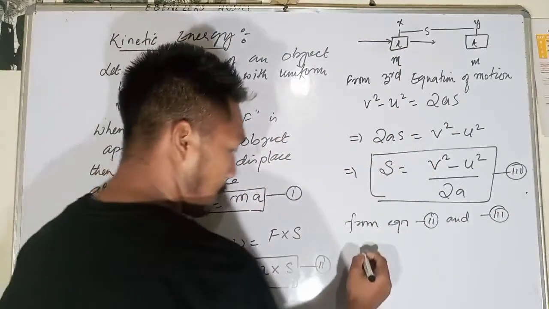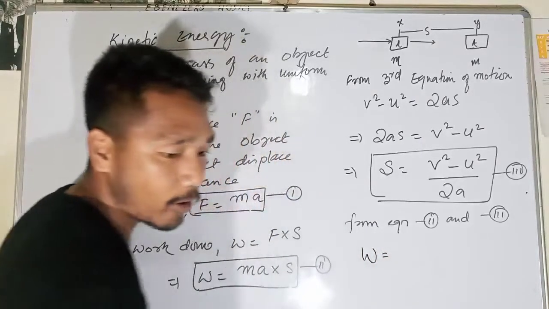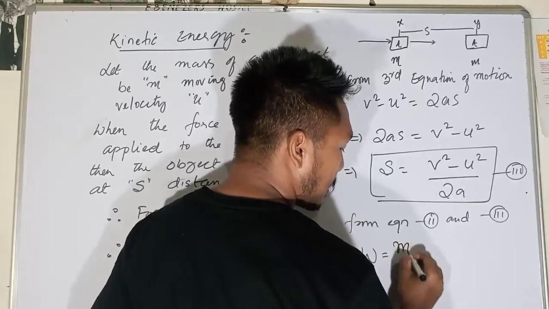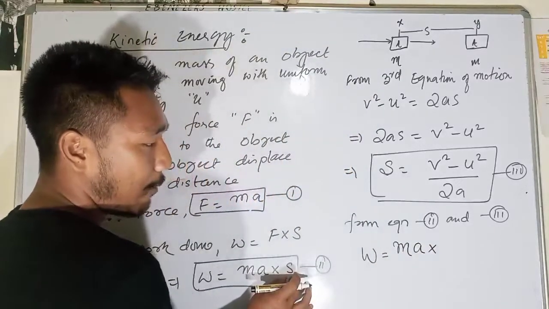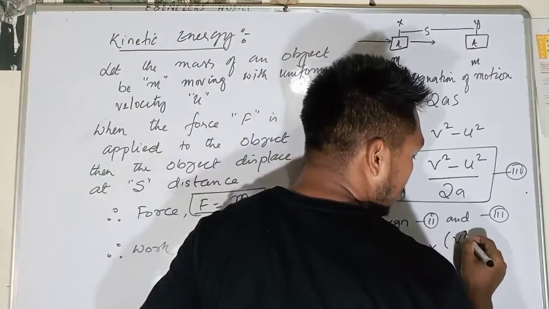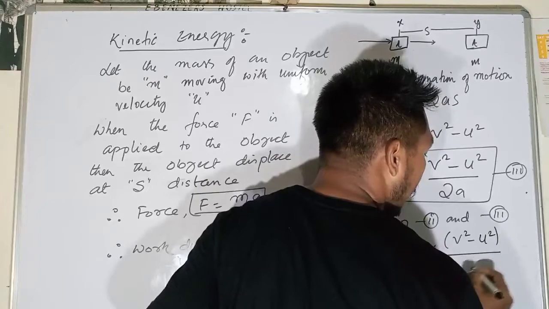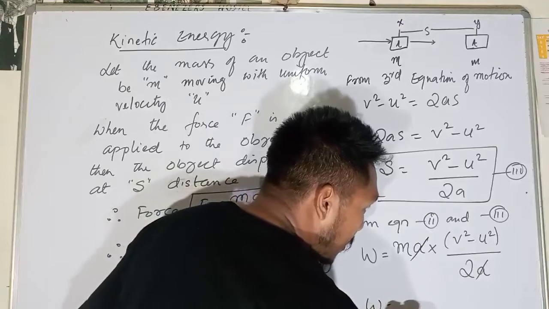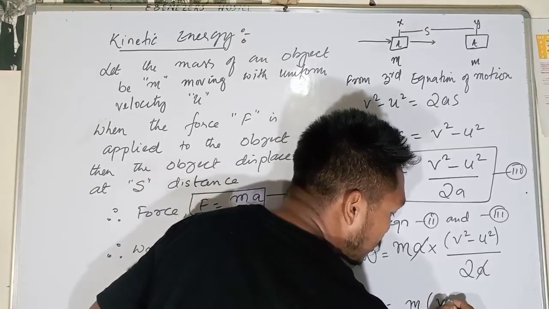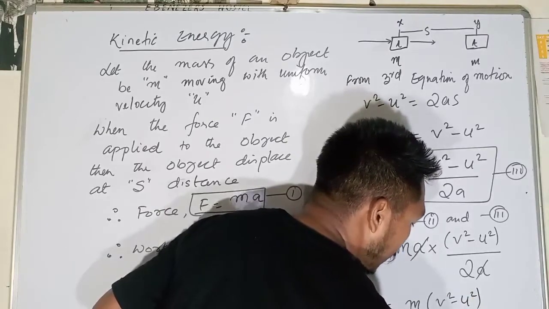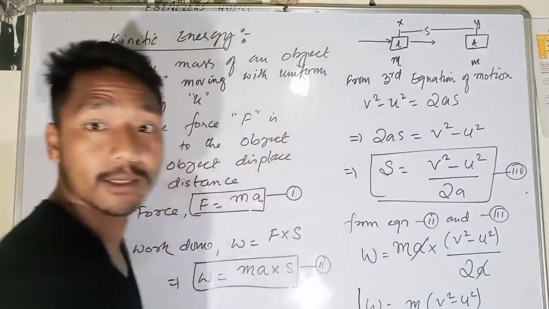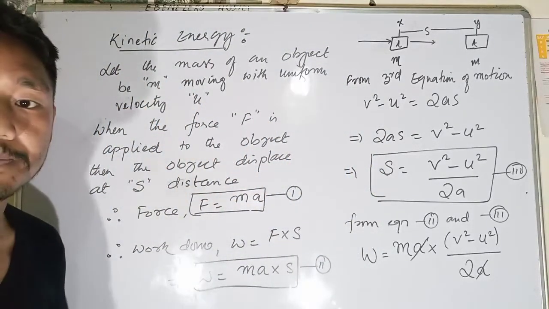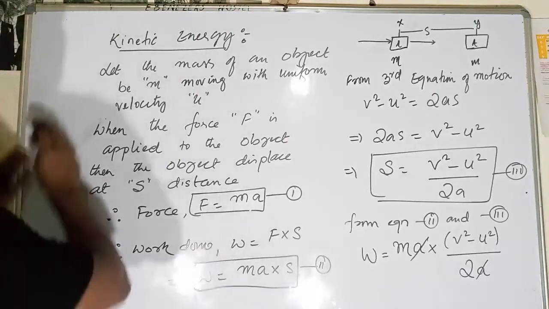work done will be equal to mass into acceleration, and in place of s I can write V squared minus U squared divided by 2a. So if I cancel a and a, my W will be mass into V squared minus U squared divided by 2. Okay, so 2 and 2 cancel out. I think you're clear up to here.